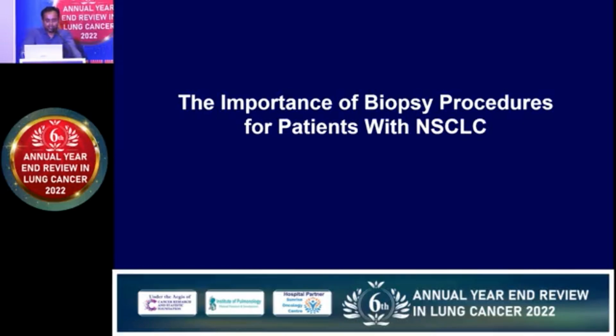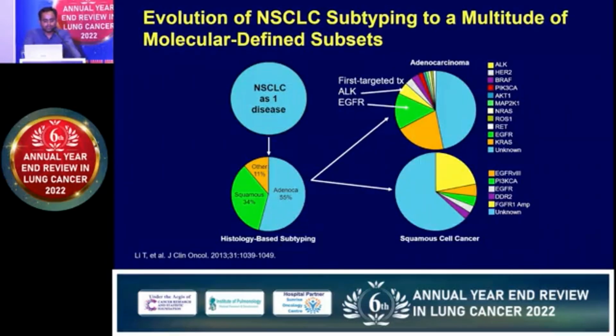So regarding the biopsy procedure, as we discussed, in the past decade ago, lung cancer was only classified as squamous or adeno and other type. But now with the complete understanding of the pathogenesis, it has become a very heterogeneous and systemic disease. You can see that there are almost more than 16 genes available, and even more, but for those treatments are not available. For the genes listed here, for each there is a specific treatment available, and that has changed the life of the patient. So almost 16 types of lung cancer we can define based on the molecular profile.